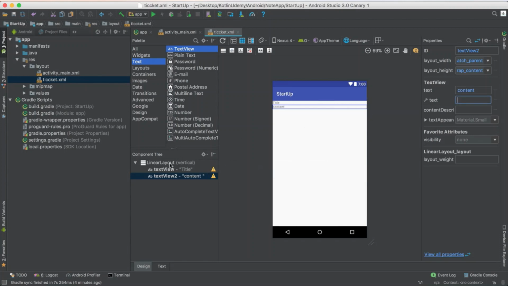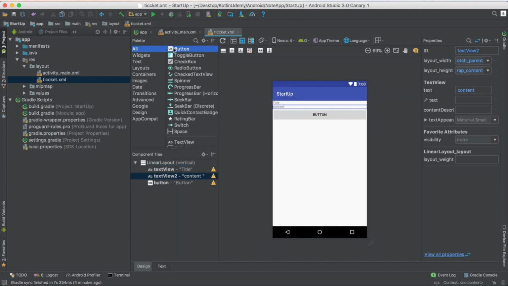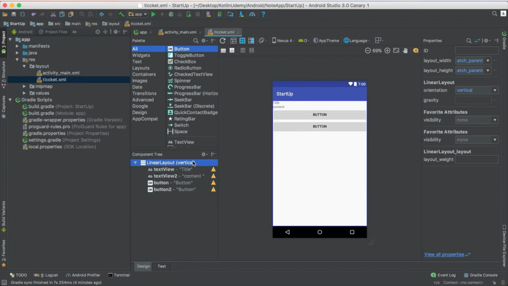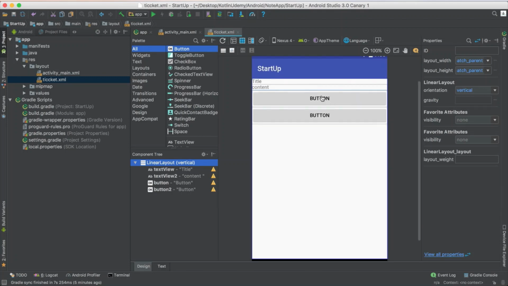And I would add at the end 2 buttons, one to delete and one to edit the notes. So if you go and add 2 buttons more, because this layout is linear vertical, any content he adds will come one after another. So this button after this one, then this object one after another.